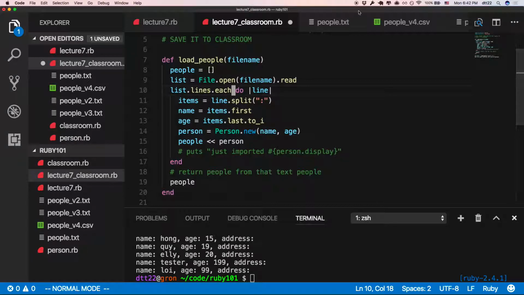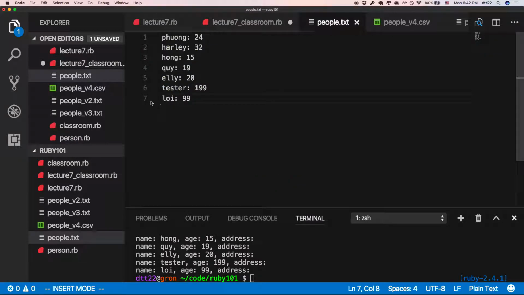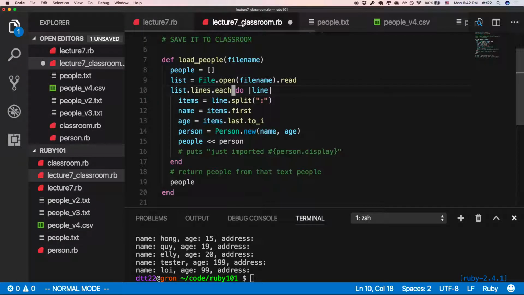If I have 7 lines, how many people do I get? 7. So instead of each, in an array we also have map. You map one line to one person. One line to one person.